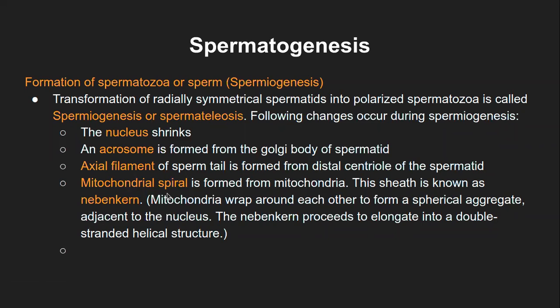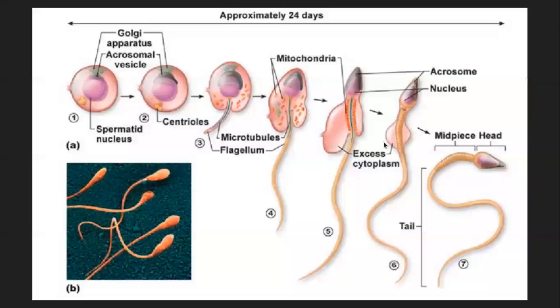Nothing different. That is what is called the mitochondrial spiral. In a regular cell, it is located next to the nucleus in just a capsule-like structure. But in the case of sperm, it is arranged in a spiral fashion, and obviously it is formed from the mitochondria. This sheath is known as the Nebenkern. Nebenkern is a German name, and that particular structure where mitochondria are spirally arranged next to the nucleus around the tail or the axial filament is called the Nebenkern.